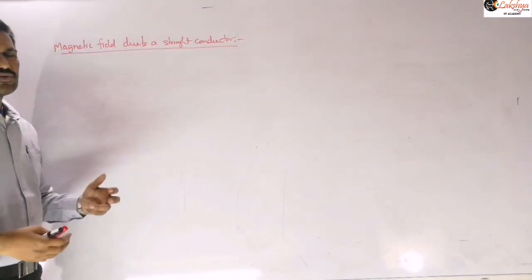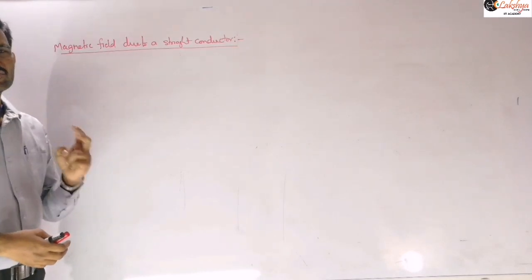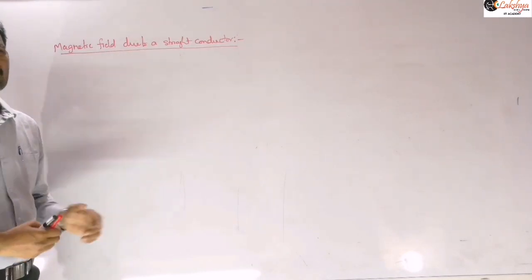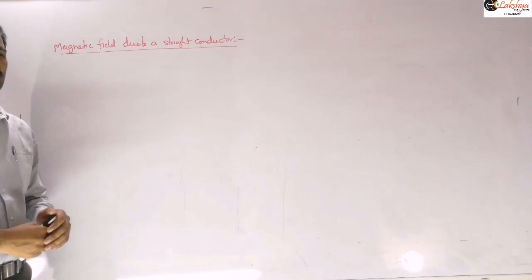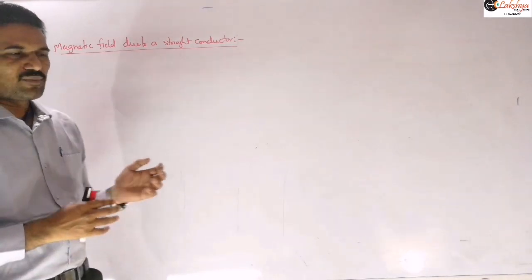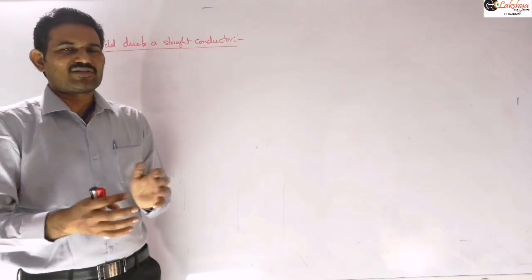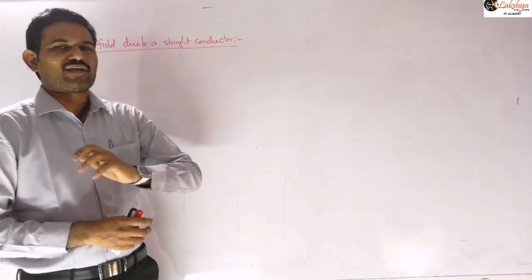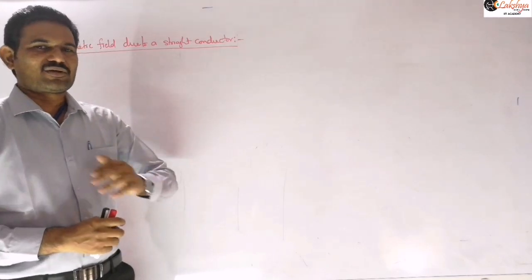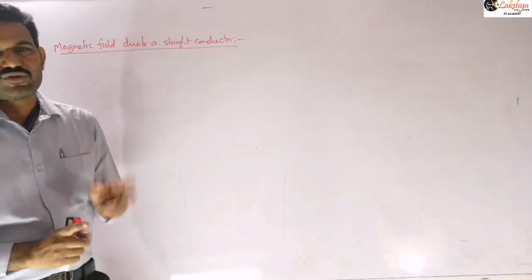In this law, we derive two basic expressions: magnetic field due to the straight conductor and magnetic field due to the circular arc. If you remember these two expressions, you can answer almost 85% of the problems based on only these two formulas.